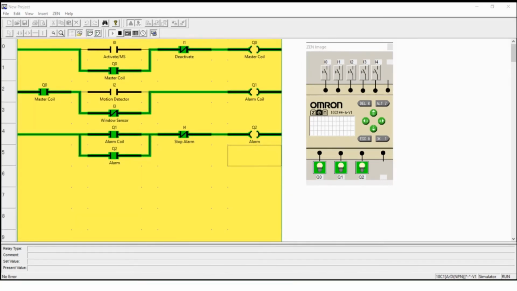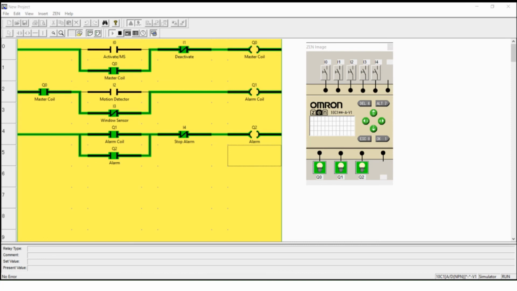We can also see that there is a contact used for the window sensor, which is input I3, because it is normally in a true state when not activated. So when the breakage of a window is detected, it goes false from its true condition, allowing alarm coil Q1 to go high for a moment, which in turn activates Q2.